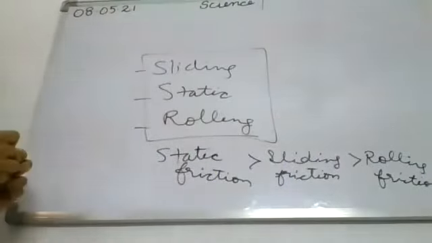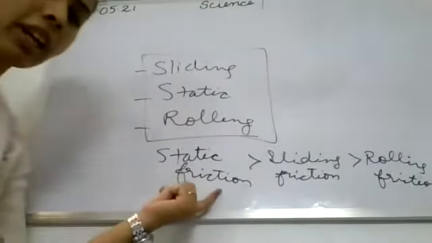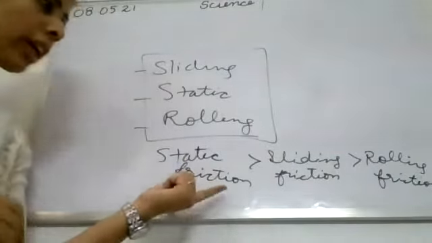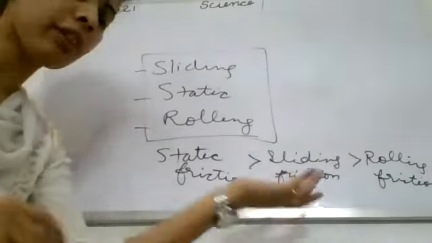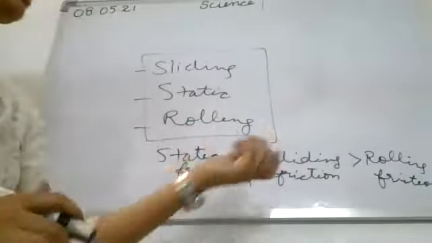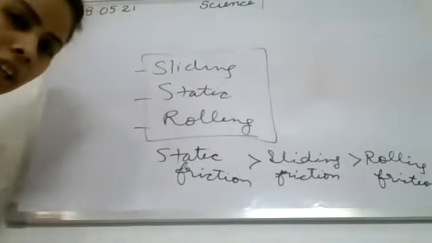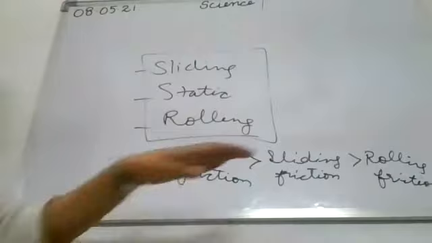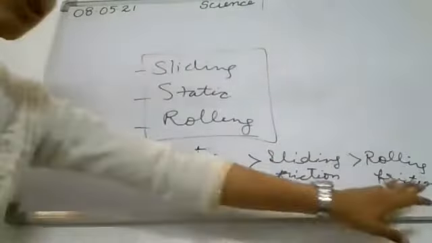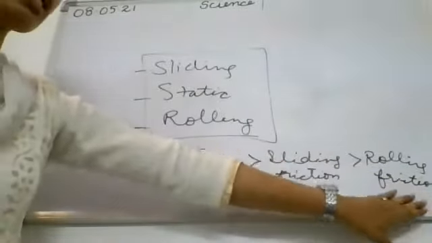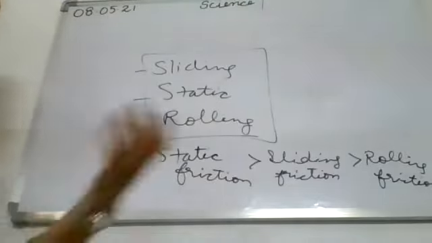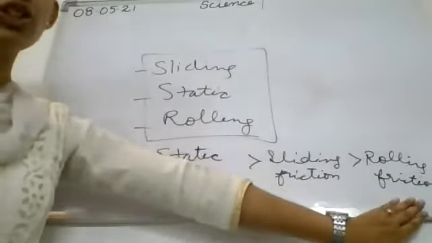In static, the object is at rest, so there are so many irregularities that the interlocking is very large. In sliding, one body will slide over the surface of another, and there will be less time for interlocking, by which the sliding friction is less than the static friction. In the case of rolling, it is very much less because the area of contact is very less, and the rolling also reduces the friction.